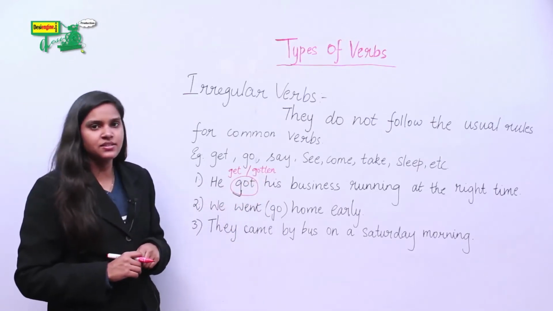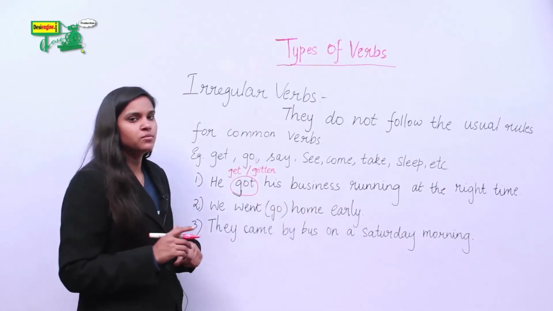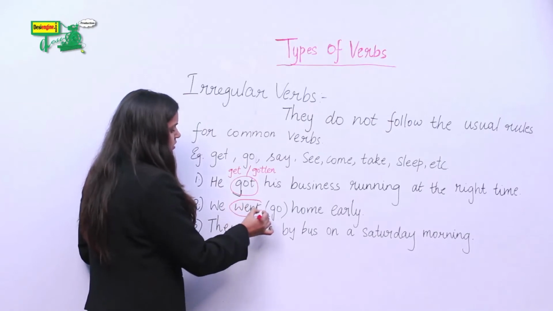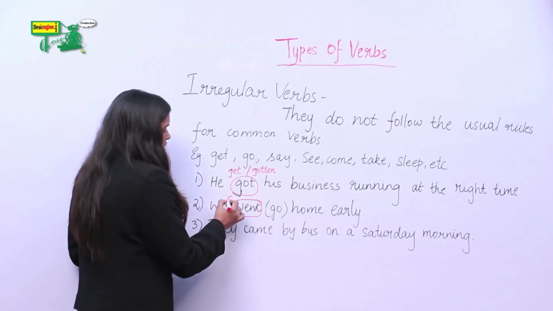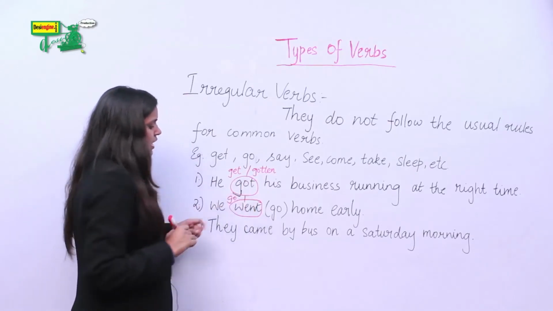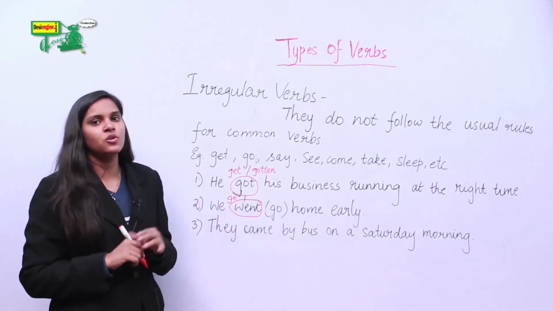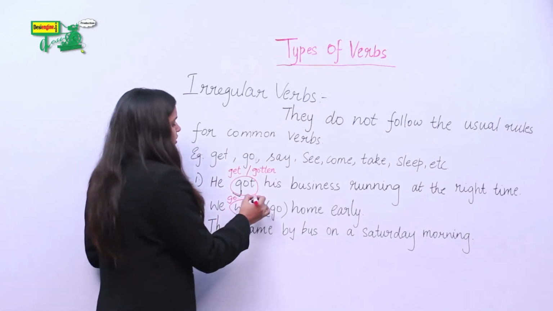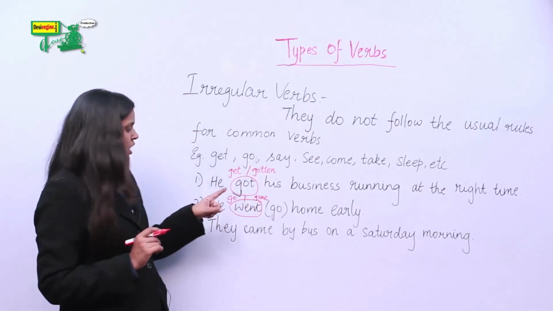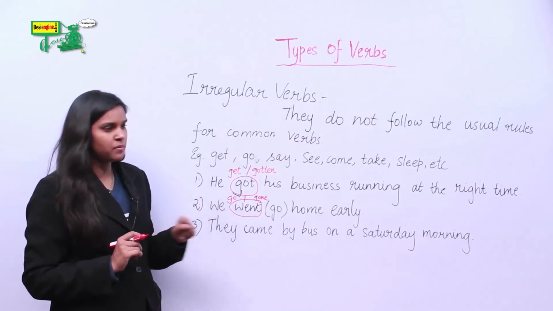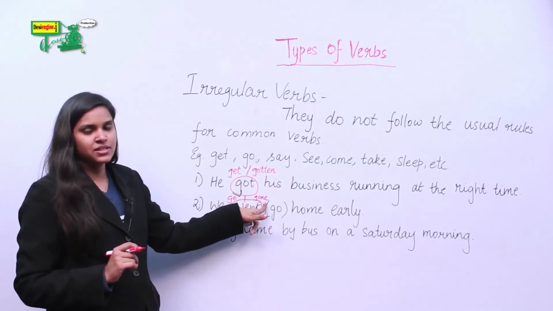Let's take another sentence. We went home early. Here the irregular verb is went. The main verb of went is go. And the simple past of go is went, and the past participle of go is gone. So it is go, which is the main verb, simple past is went and past participle is gone.